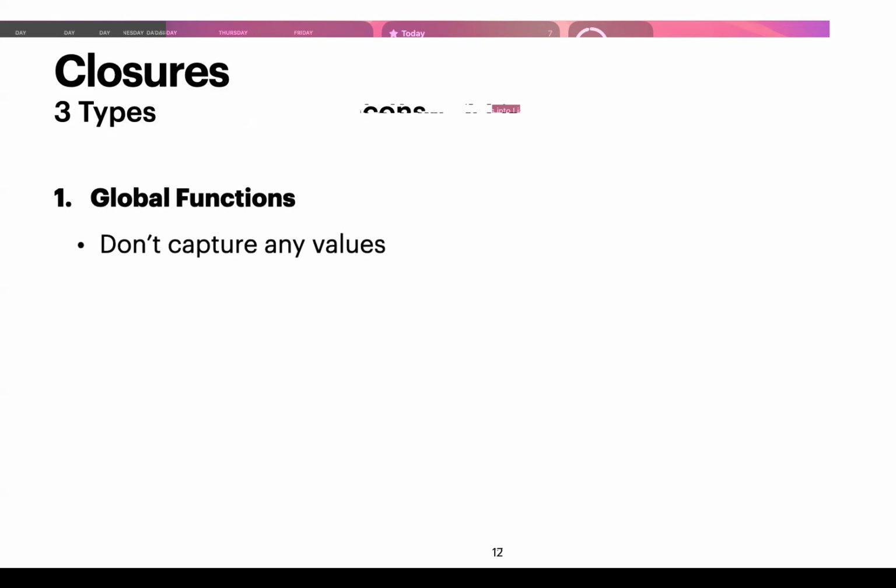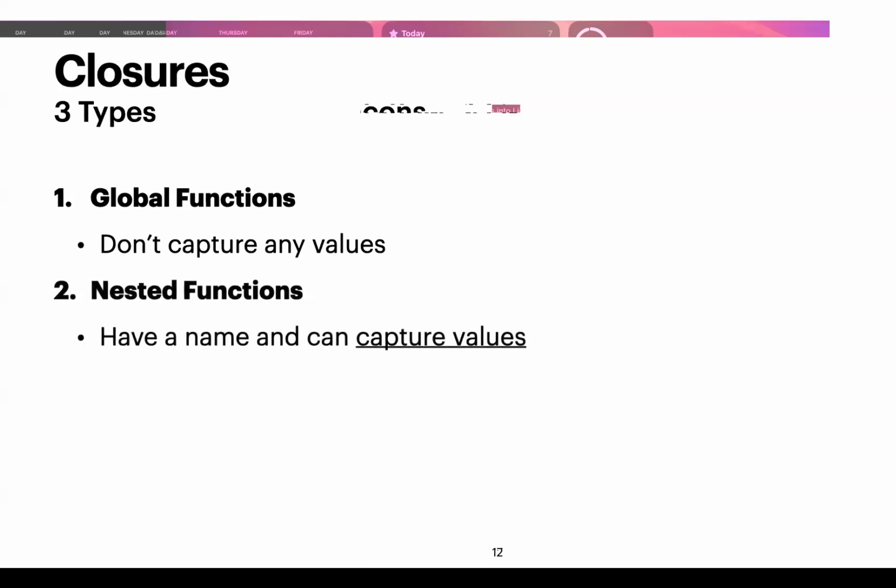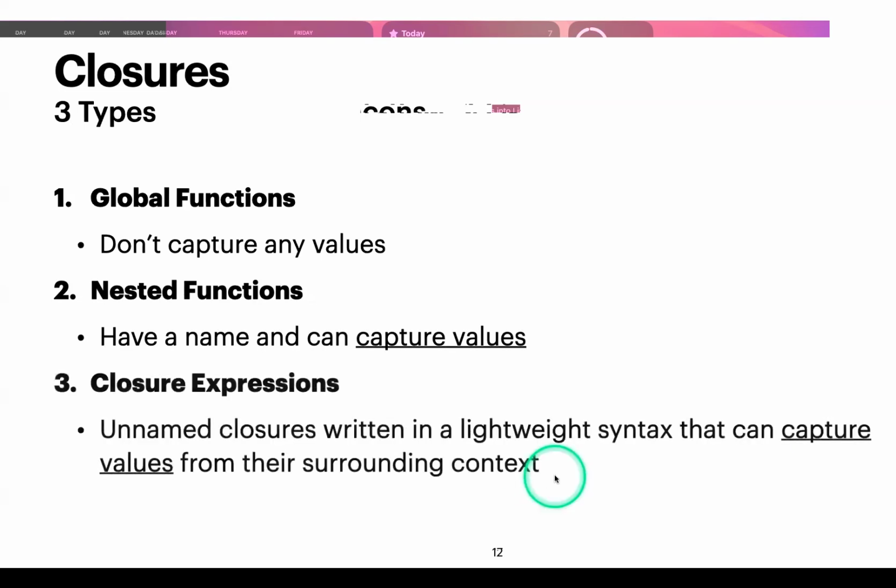There are three types of closures. One of them is global functions. They don't capture any value; they're just defined globally. Then we have nested functions, which is basically a function within a function. They have a name and they can capture values. And the last is closure expressions, which are unnamed closures written in a lightweight syntax that can capture values like nested functions. The third type right here is basically Python lambdas.